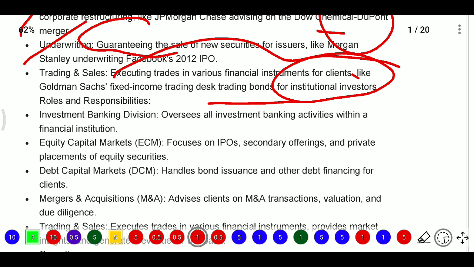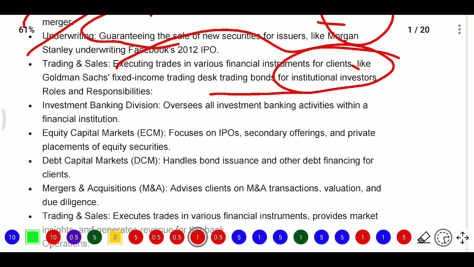And what are the roles and responsibilities of an investment banker? The investment banking division oversees all investment banking activities within a financial institution. Here the equity capital market focuses on IPOs, secondary offerings and private placements of equity securities.